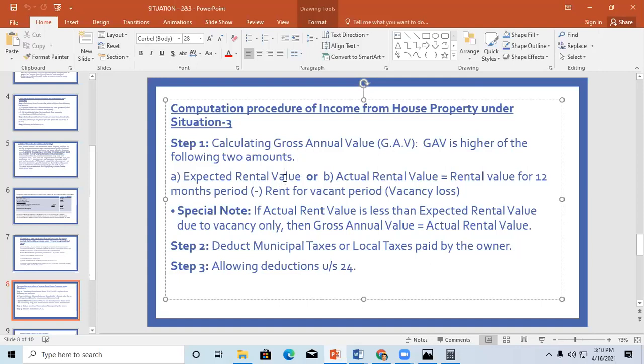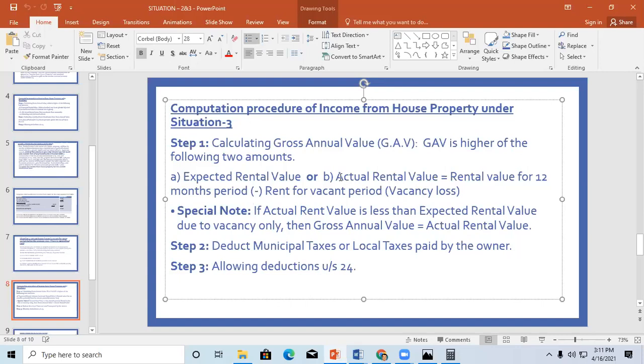For example, the expected rental value is 3 lakhs, and the rental value is also 3 lakhs for 12 months, but for 2 months there was a vacancy, so 50,000 is deducted. So ARV becomes 2 lakhs 50,000, and ERV is 3 lakhs. Between these two, normally we take whichever is higher. But if actual rental value is less because of vacancy, then GAV will become ARV.